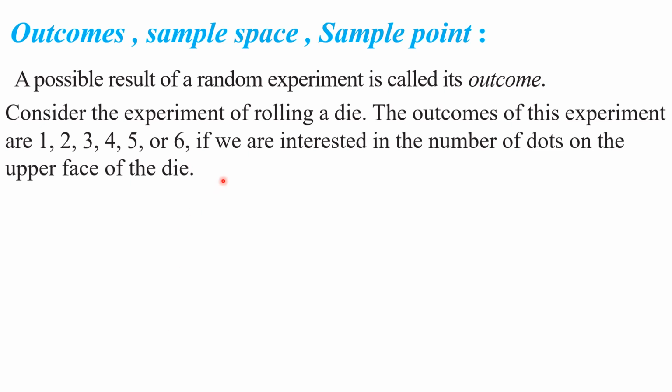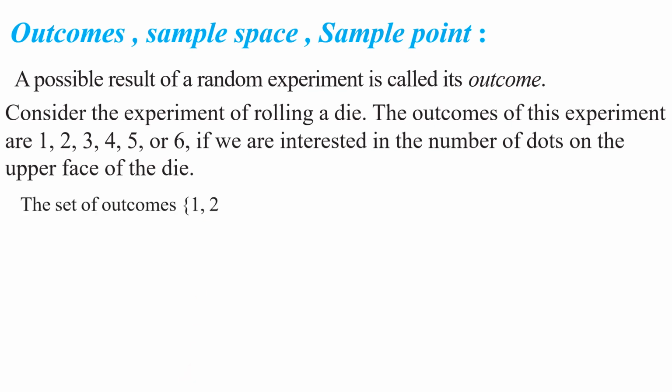If you consider an experiment of rolling a die, then what are the outcomes in this experiment? Yes, 1, 2, 3, 4, 5 or 6, if you are interested in the number of dots on the upper face of the die. Understood this point, my children? Understood what is meant by outcome of a random experiment?